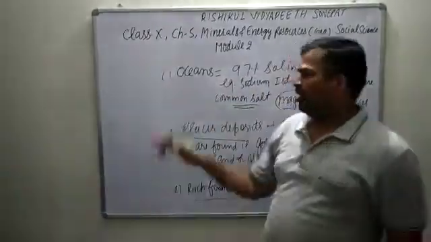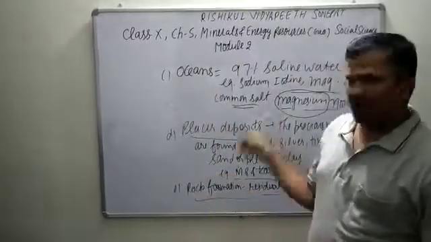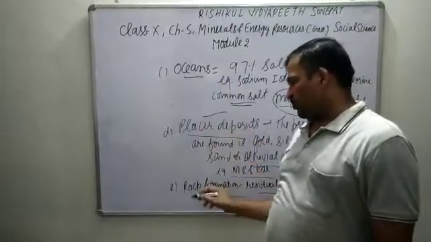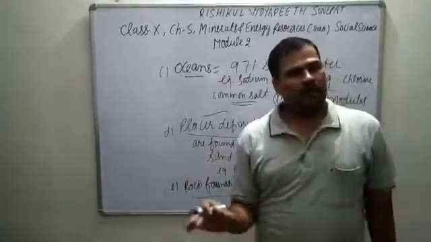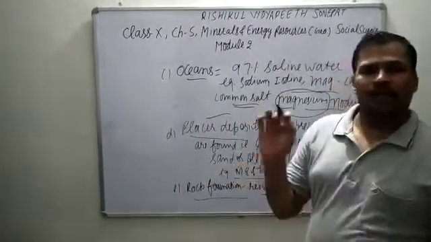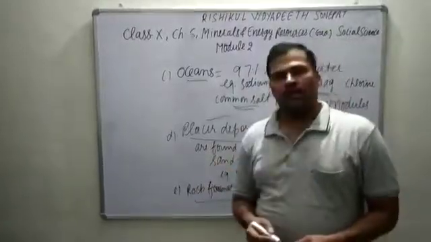They are formed in these five ways: igneous and metamorphic rocks, sedimentary rocks, in the ocean, in the form of placer deposits, and in the residual mass. So these are the five ways that they are found. Okay, and we will discuss more in the next session.